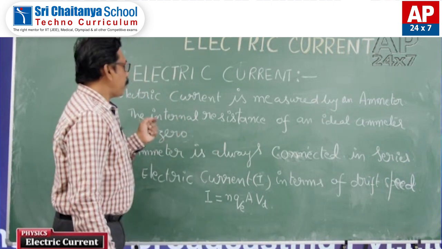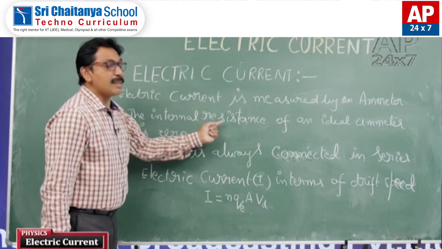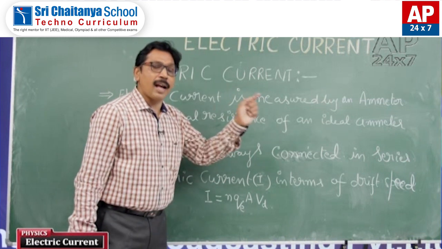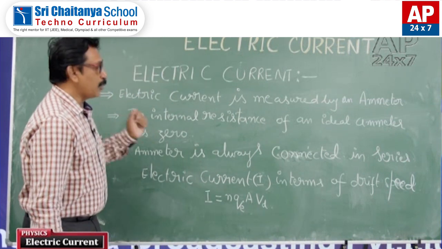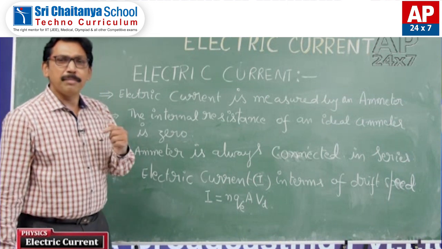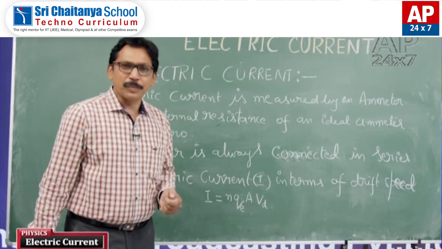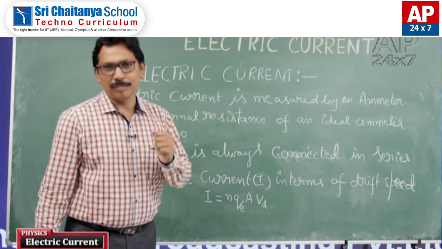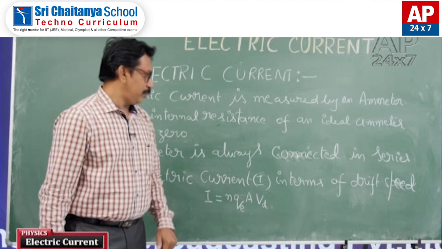The ammeter possesses some internal resistance. The internal resistance of an ideal ammeter is 0. And how can we connect an ammeter in the circuits? This is always connected in series in the circuit.